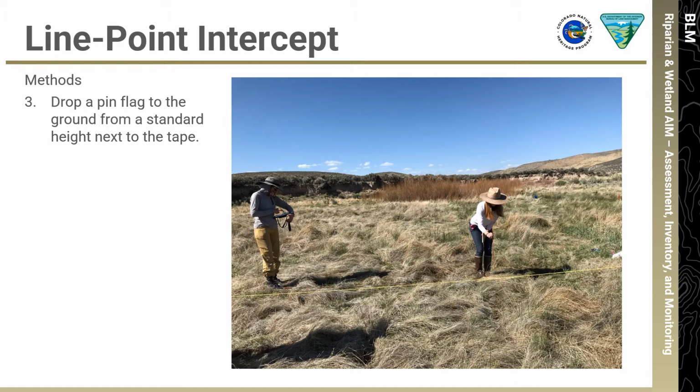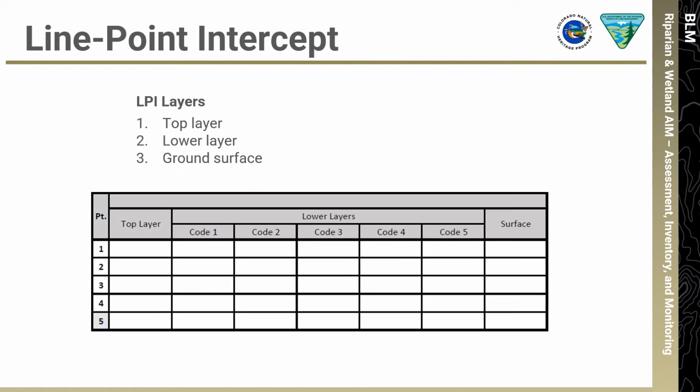Once dropped, if the pin is caught in a thick litter or thatch layer, apply gentle pressure until it reaches the ground surface. For sites with water, soft sediment, or algae on the soil surface, do not push or pull up on the pin if it encounters soft sediment. Take measurements based on where the pin naturally stops when dropped. You can think of LPI as being divided into 3 different layers: the top layer, lower layer, and ground surface. Let's talk about the way in which we will record each layer.